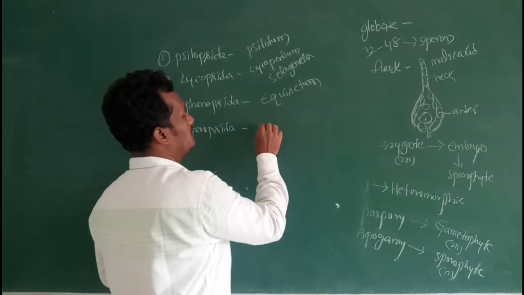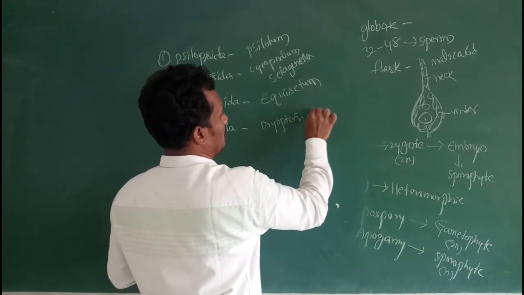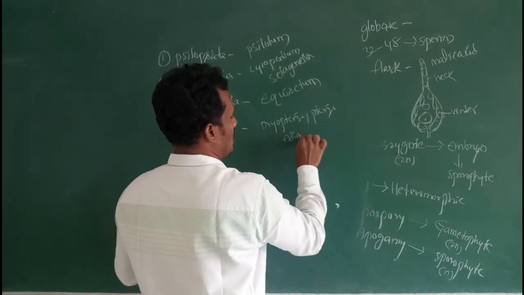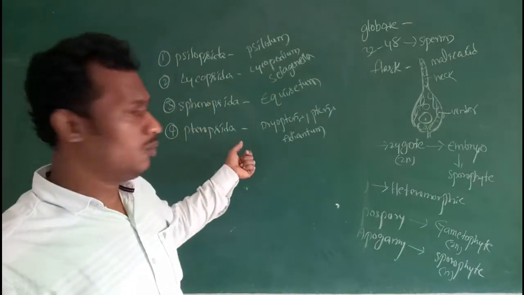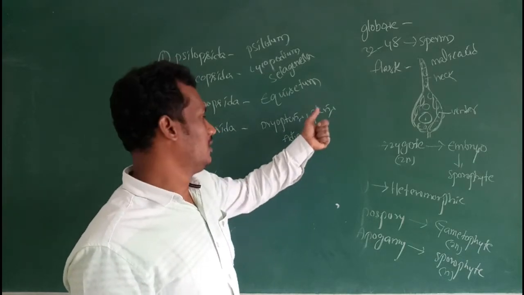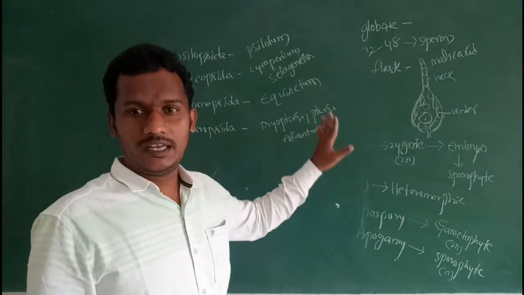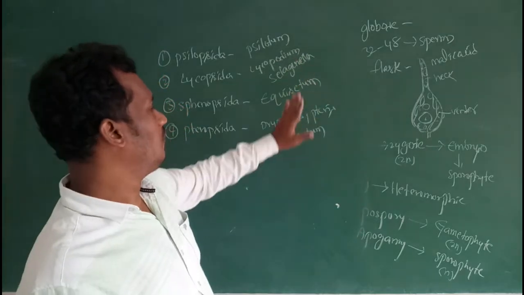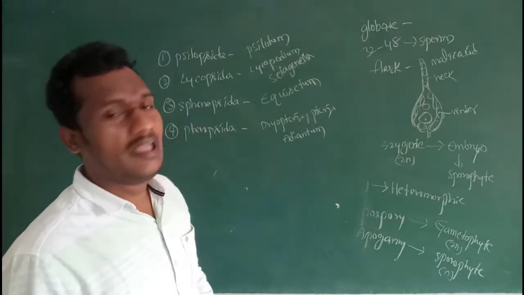Next one, Pteropsida. Examples for Pteropsida, Filicophyta: Bryopteris, Pteris and Adiantum. These all are homosporous. Advanced pteridophytic plants, more evolved and highly distributed, are these Pteropsida plants: Bryopteris, Pteris and Adiantum.